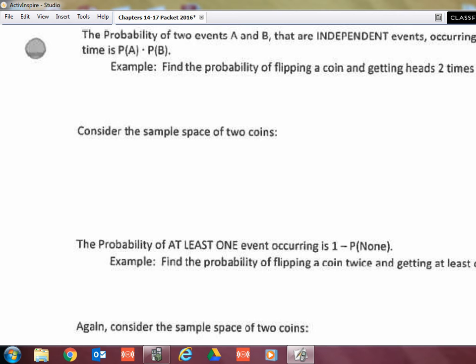The probability of two events happening that are independent is simply multiplying the probability of one event times the probability of the other event. So right here at first, when the events are independent, it's nice and simple. Multiply one probability times the other. So in this case, the probability of flipping a coin and getting two heads in a row would just be the probability of getting a heads times the probability of getting another heads.